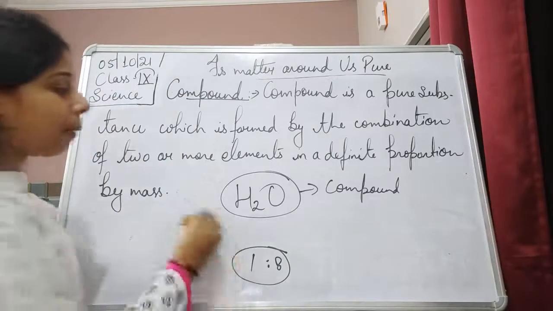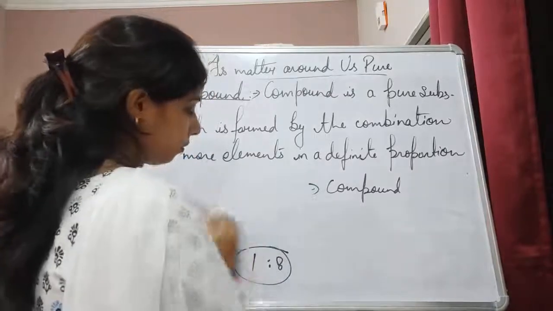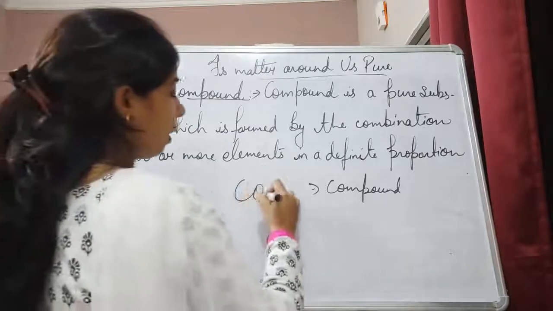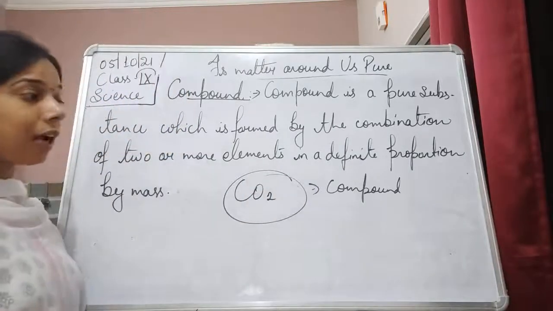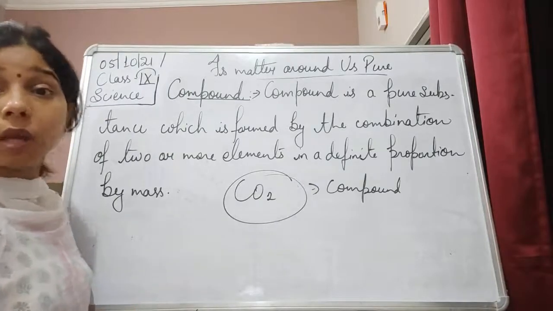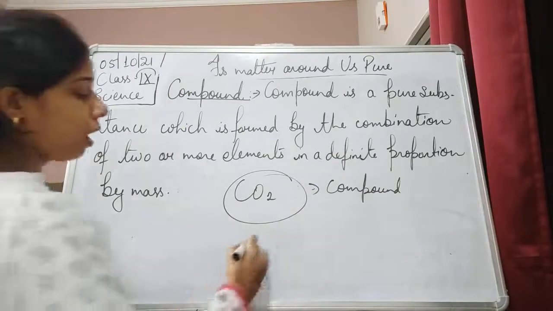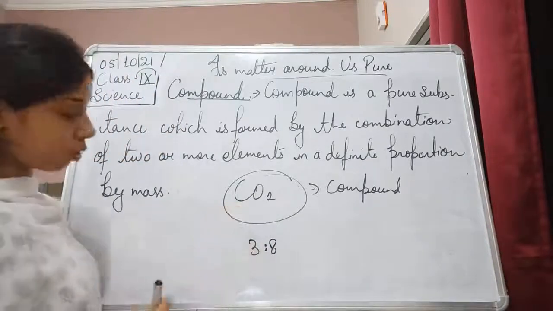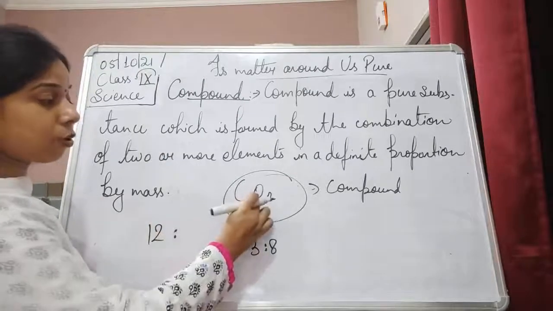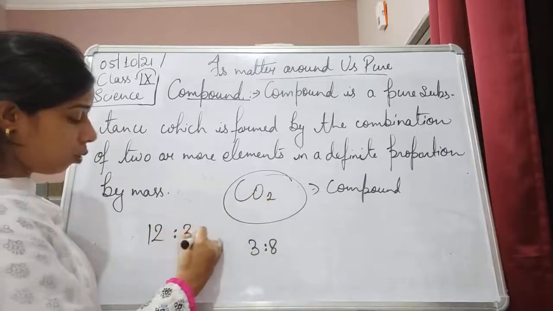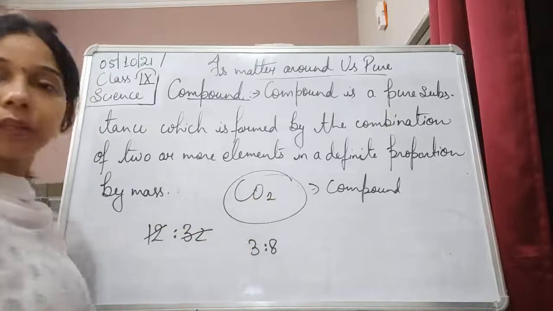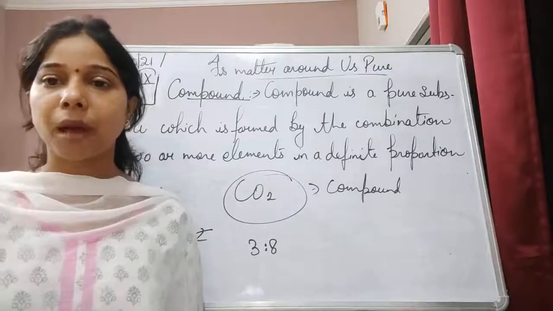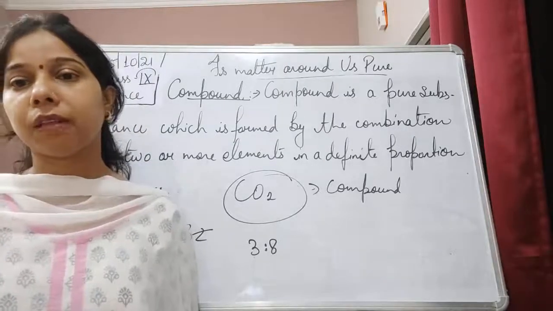Similarly, if we take an example of carbon dioxide, CO2. In carbon dioxide, whenever carbon and oxygen combine together, they always combine in a fixed proportion, and that is 3:8. How does it come? Carbon's atomic mass is 12, while that of oxygen is 16. So 16 into 2 is 32. When you divide both of them, you will get 3:8. So whenever carbon and oxygen combine to form carbon dioxide, they will always combine together in 3:8.